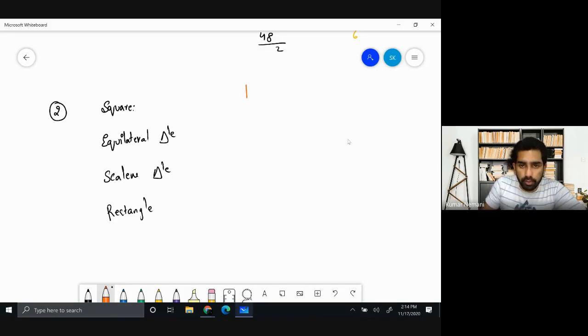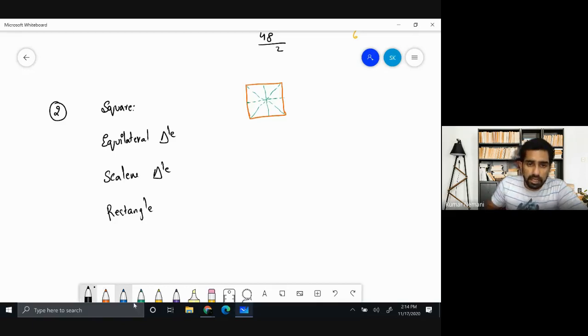You know how a square looks like, right? All the sides are equal and all the angles are equal to 90 degrees. So that is a square. But now let me draw the lines of symmetry. So this is the first line of symmetry. This is the second line of symmetry. This is the third line of symmetry. Fourth line of symmetry. Right?